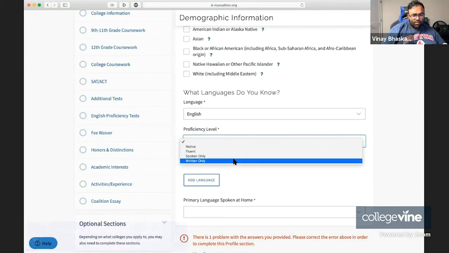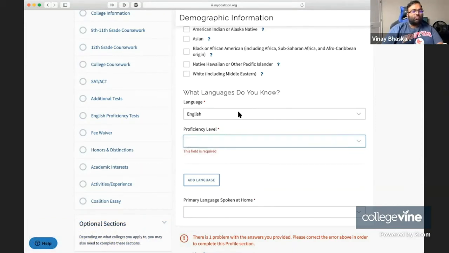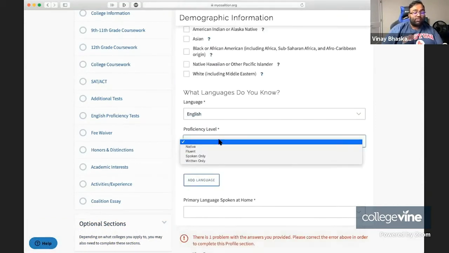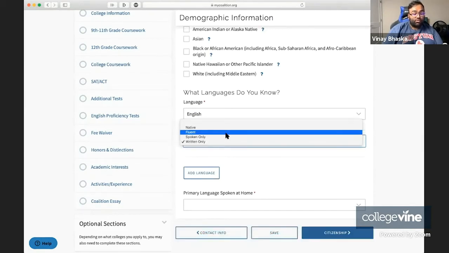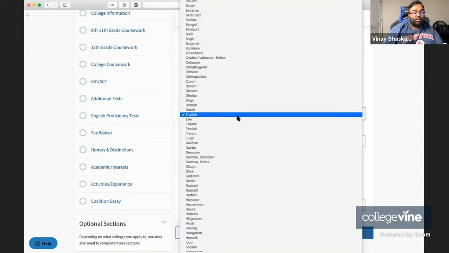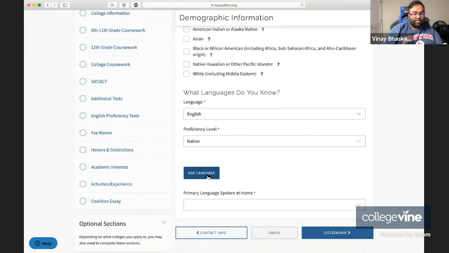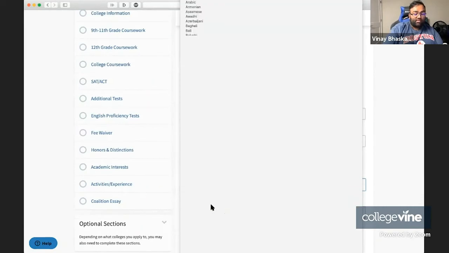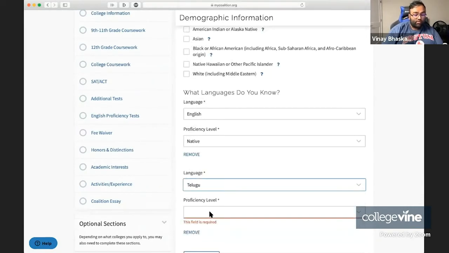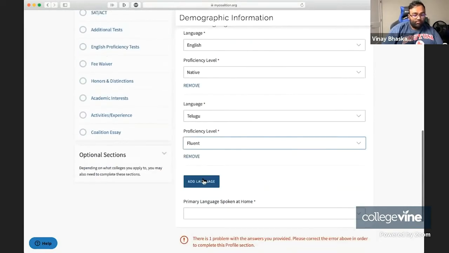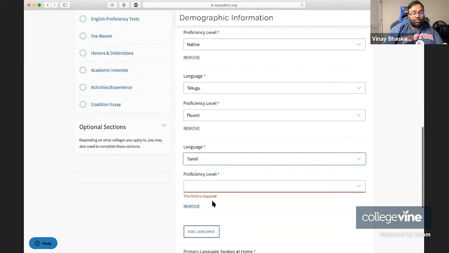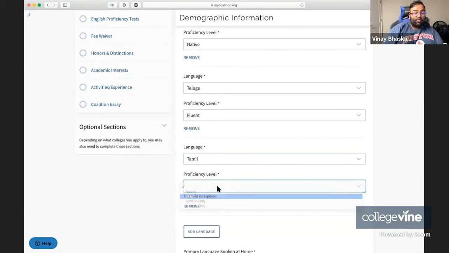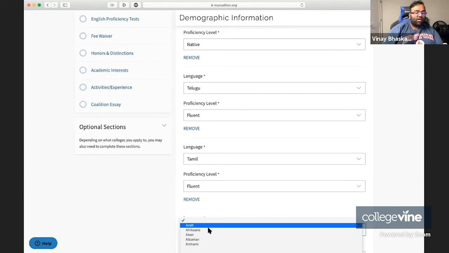And certainly, you're able to enter different languages and enter your proficiency level. You can choose spoken only, you can choose written only, you can choose fluent, obviously, and you can choose native. So in my case, I speak English, which is, I guess, my native language. I also speak Telugu, and I'm fluent in Telugu. I speak Tamil, and I'm fluent in that. And then I speak Spanish, and there I'm going to put that I am proficient in spoken only